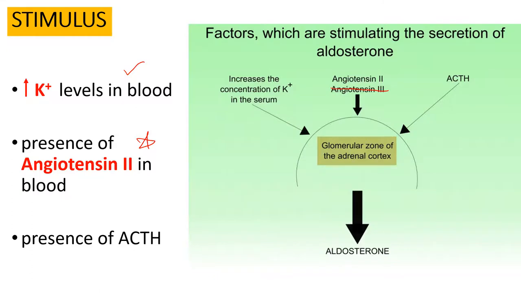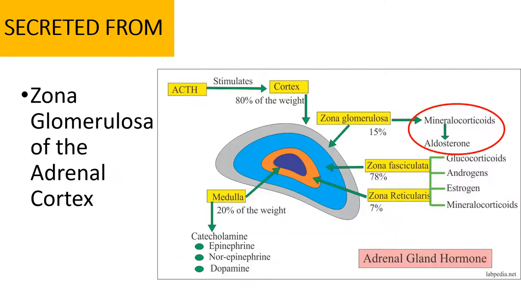But if angiotensin 2 is present in the blood, it will cause the secretion of aldosterone. And in the cortisol discussion, we talk about how ACTH also tends to cause the release of aldosterone as well. That ties in both of those lectures.